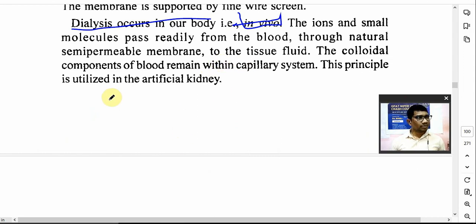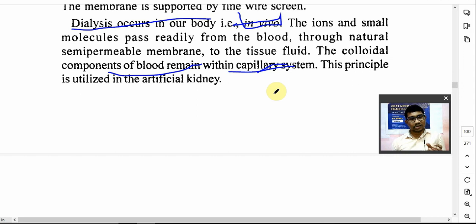The colloidal compounds of blood are, for example, proteins. Blood cells form a suspension. Proteins are not filtered through the capillaries; salt, glucose and water come through the capillary system. Proteins are not filtered, so the protein in the plasma can be considered a colloidal system.